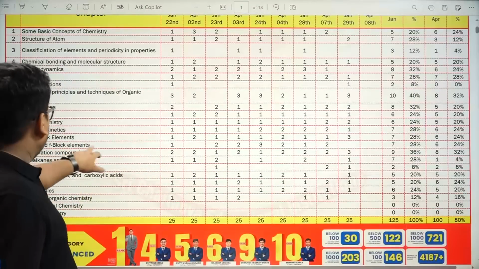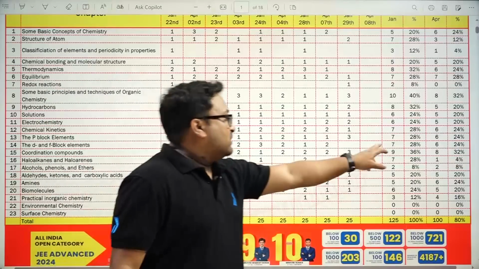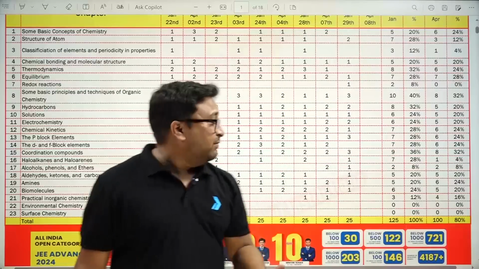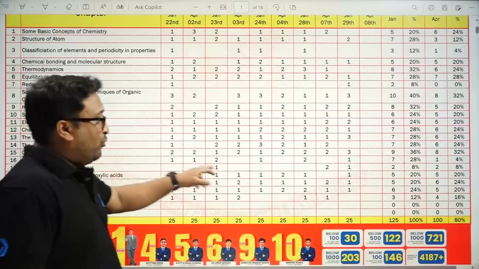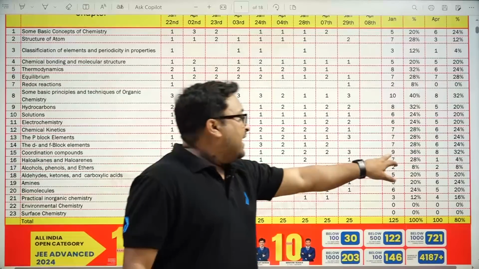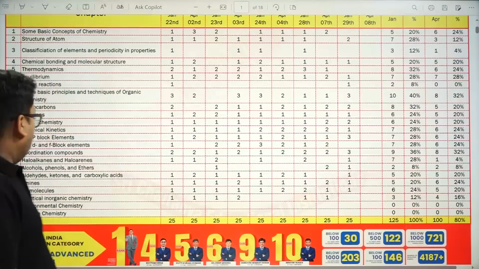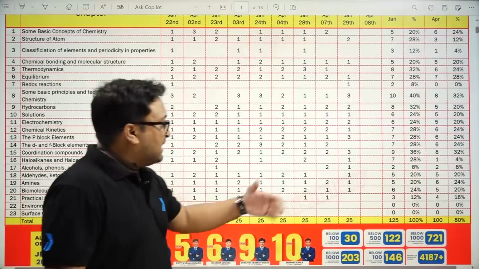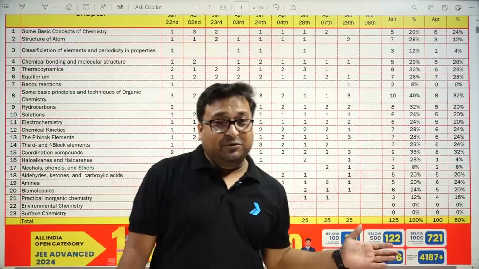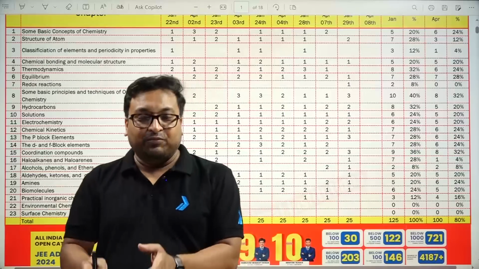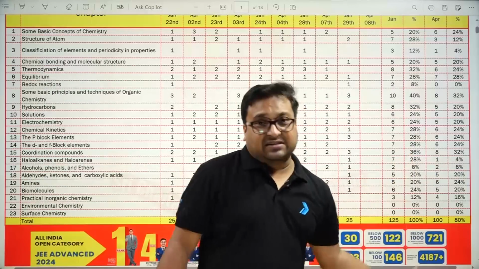You can see the d and f block, a small chapter but very important for JEE Mains. A total of 7 questions were asked in the January shift and 6 in the April shift. Then coordination compounds, one of the most important chapters: the total number of questions is 9 in January and 8 in April. Haloalkanes and haloarenes show a surprising change: 7 questions in the January attempt, but only 1 question in the April session. Surprisingly, very few questions were asked in April.